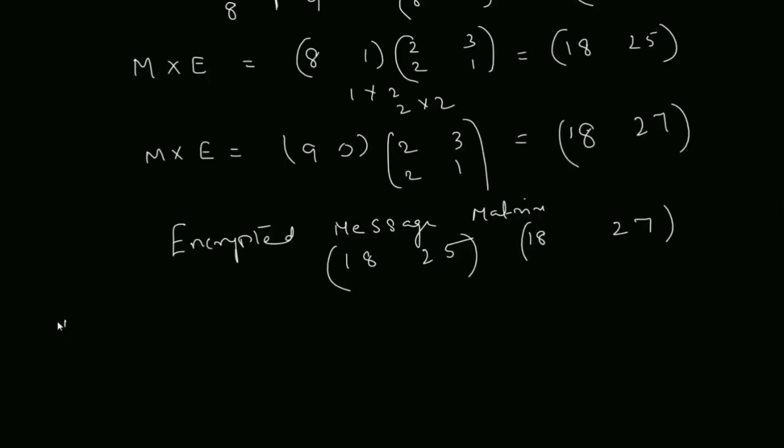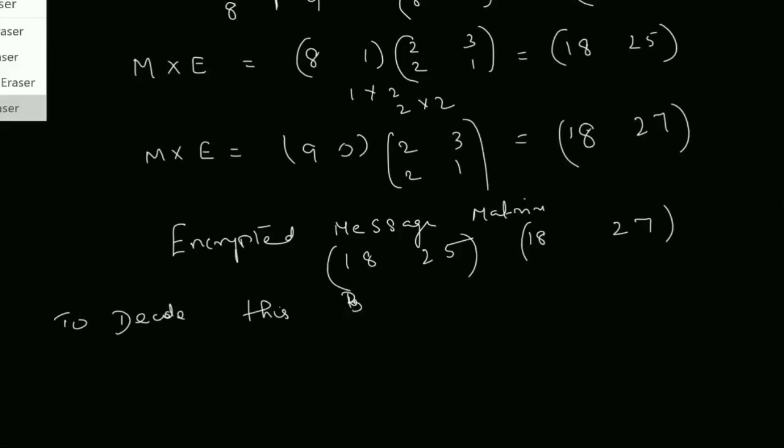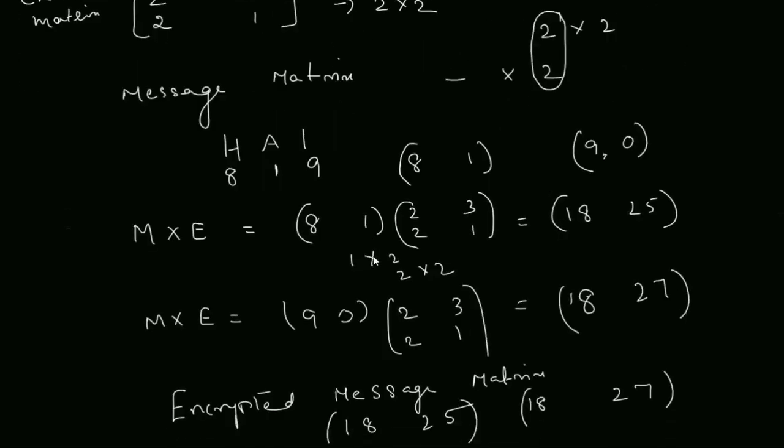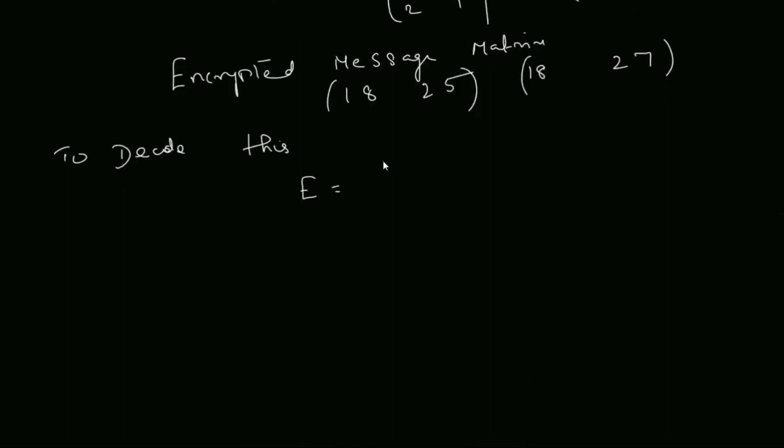To decode this, your friend has to multiply this by the inverse matrix. So what is the matrix I have taken? The matrix E is 2, 3, 2, 1.